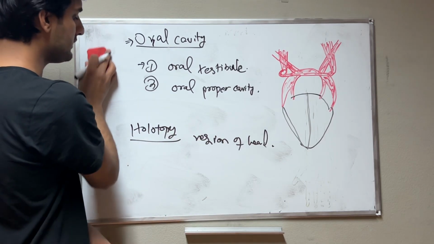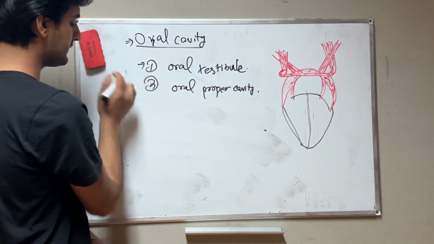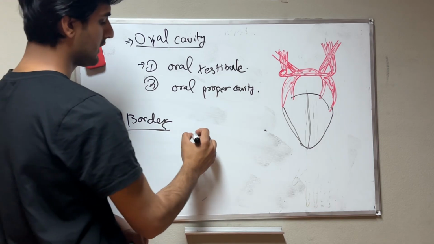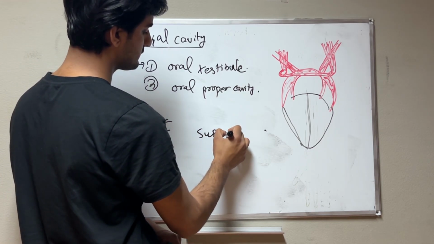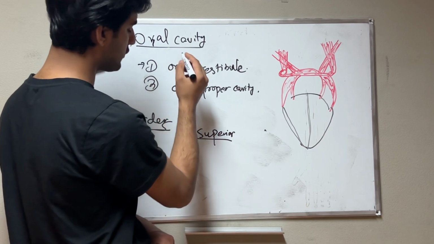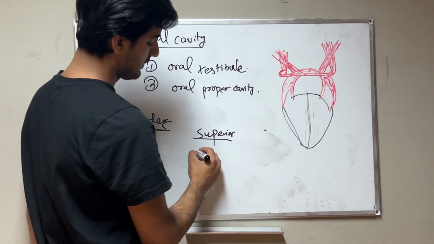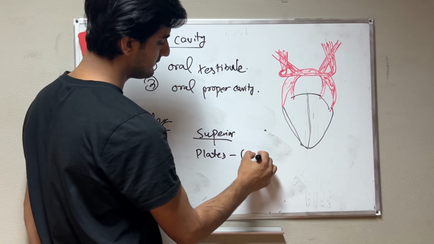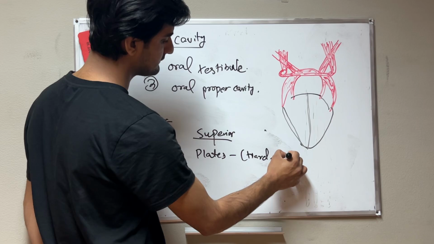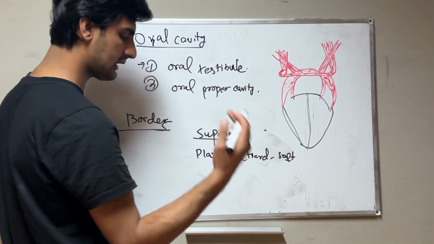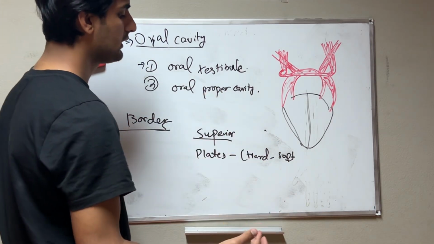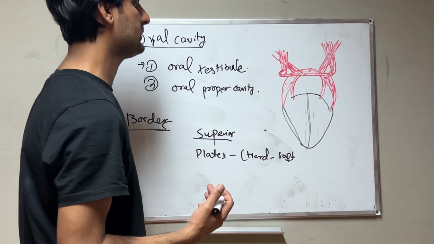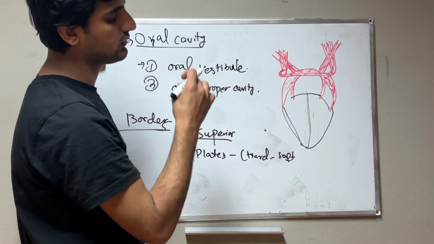If we discuss the borders of the oral cavity, the first border, the superior border of the oral cavity, is the palate, and we have the hard and soft palate.